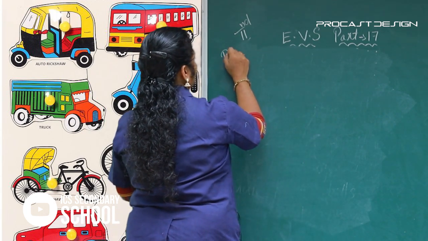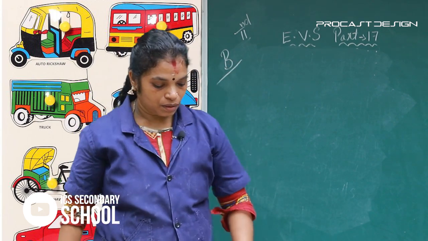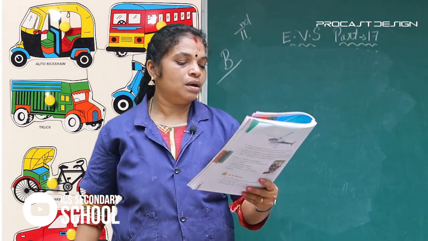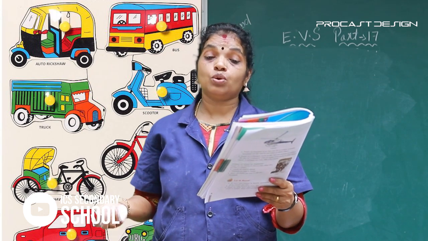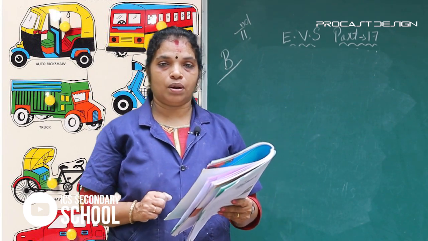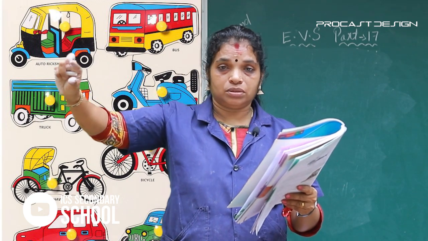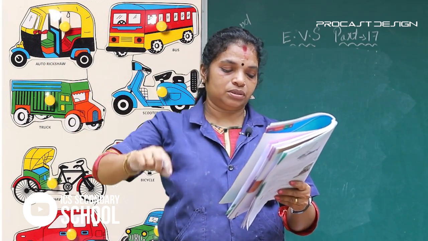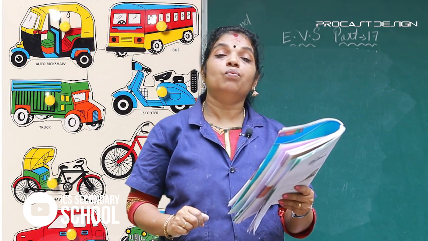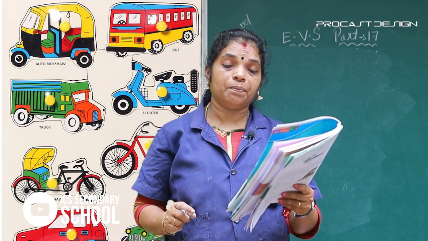Next, B work. Write the names of these means of transport in the correct column. Here are two columns, then one box. Look, there is one box with some words, some vehicle names.